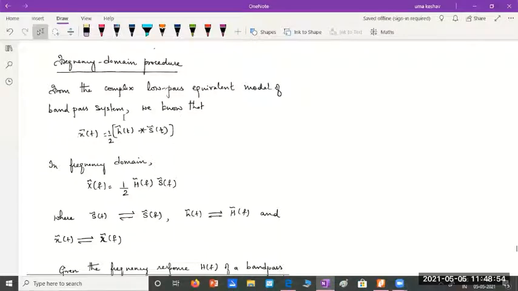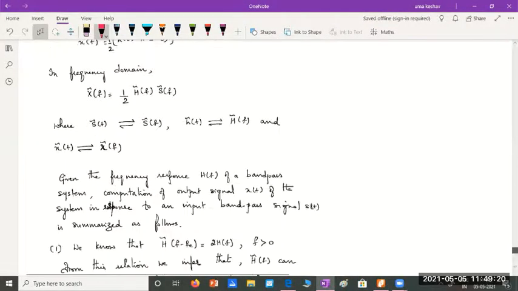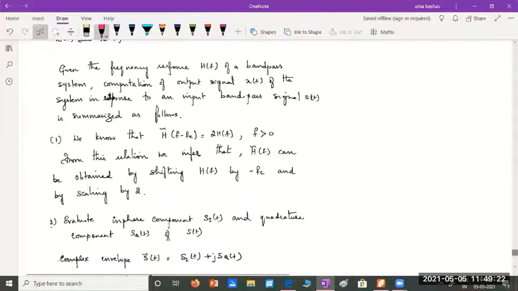So what happens to this equation in the frequency domain? x tilde of t becomes x tilde of f, which is half into h tilde of f. Convolution becomes multiplication, so this is multiplication, and this is s tilde of f. We know all these are Fourier transform pairs. Okay, so all this is known.